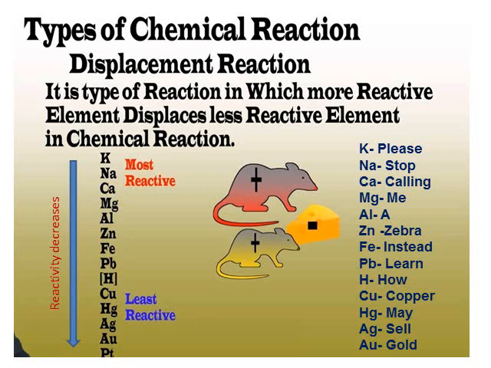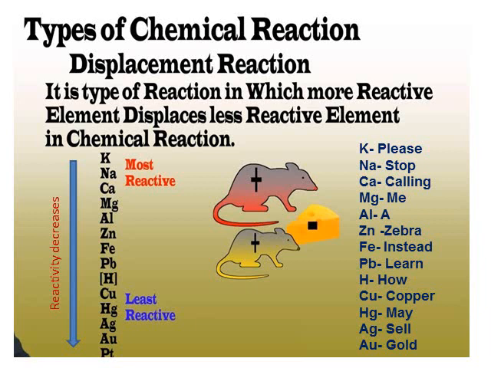So for "please," K, potassium comes. So P is for potassium. Sodium, Na. So S is for sodium. Calling, Ca, calcium. Magnesium, M refers to magnesium. So like that, we will be able to remember the list of elements in the reactive series. Unless we know this, we cannot write the displacement reaction.